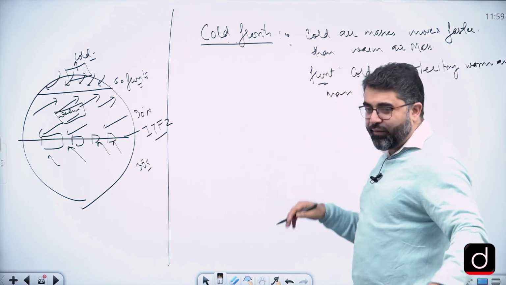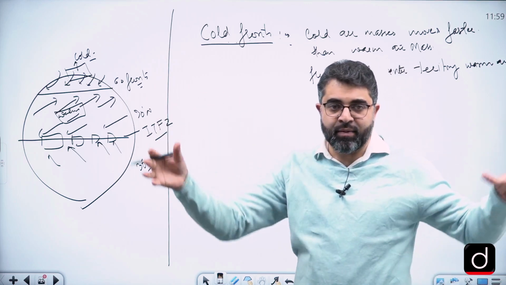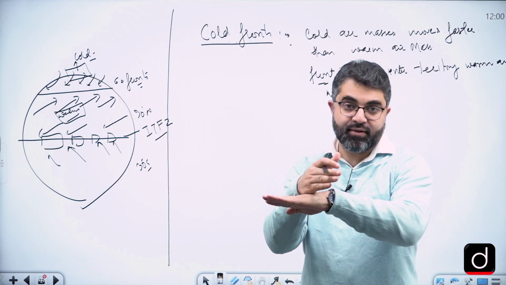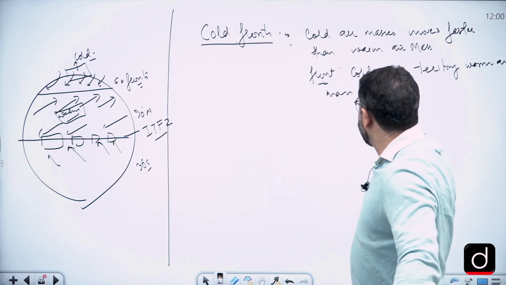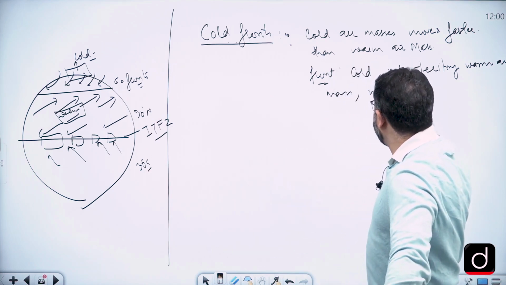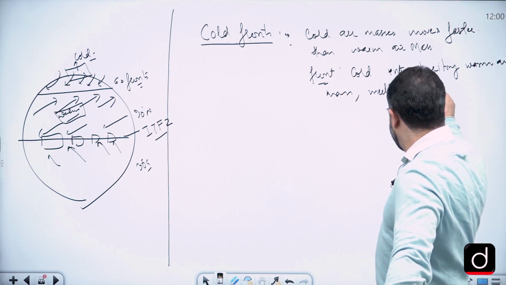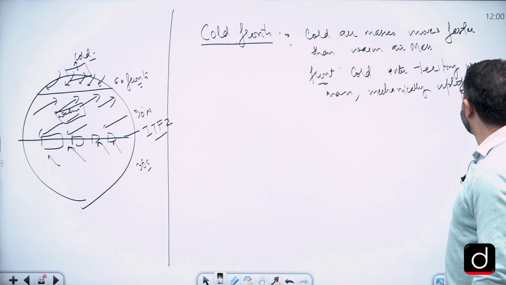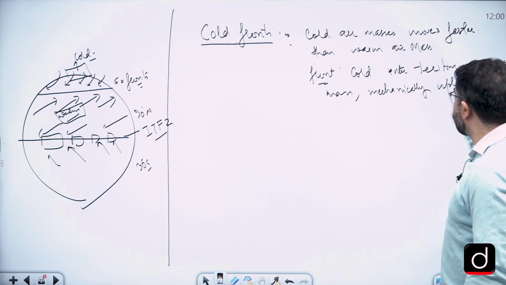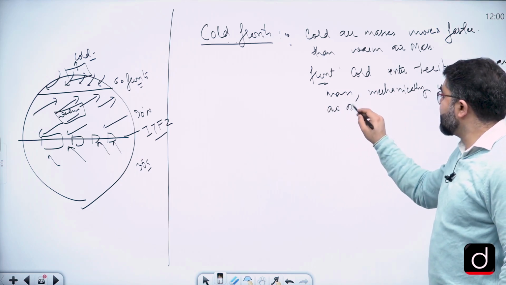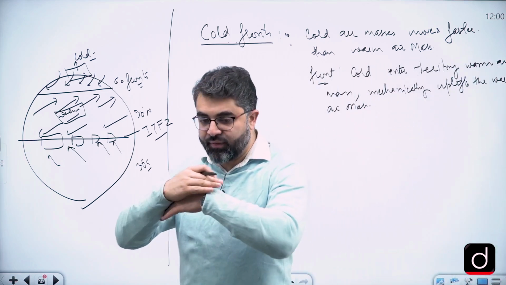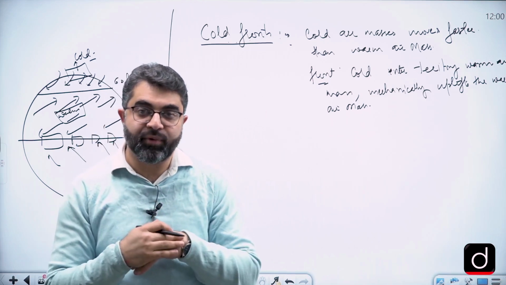When we say territory of warm air mass, we mean the zone of the air mass. And cold, because it is denser, goes underneath it and mechanically uplifts the warm air mass. So cold goes underneath the warm air mass and mechanically pushes it upwards.